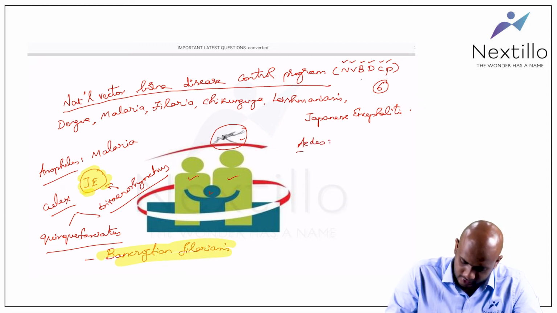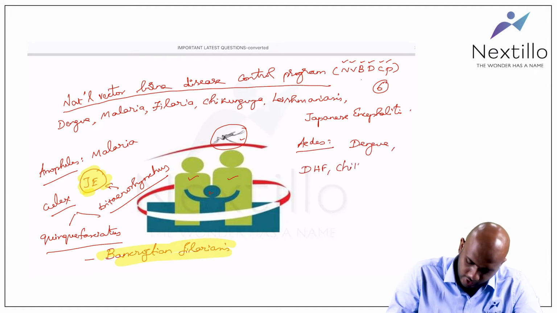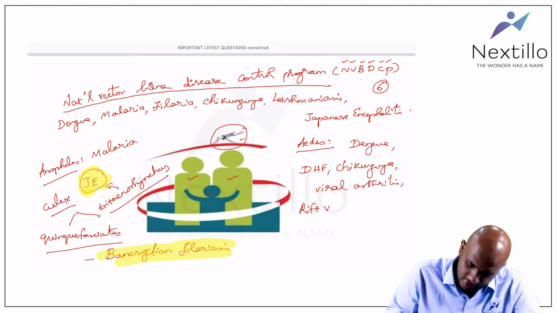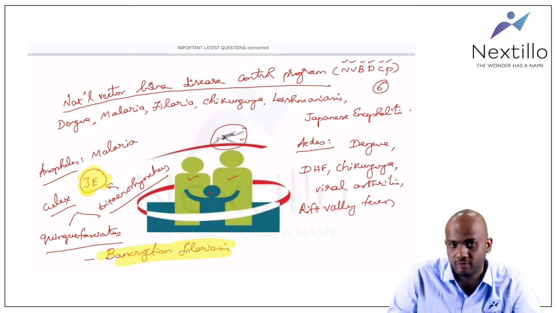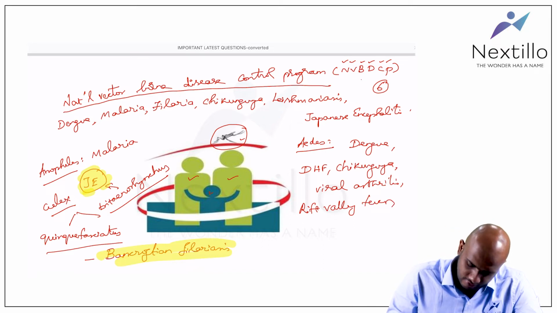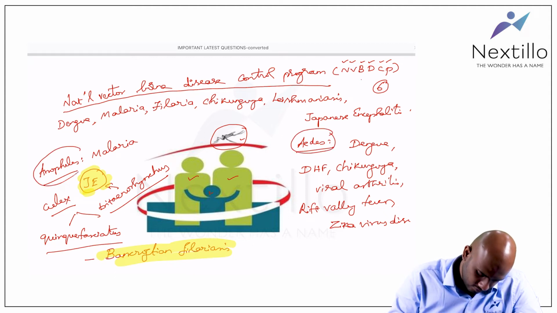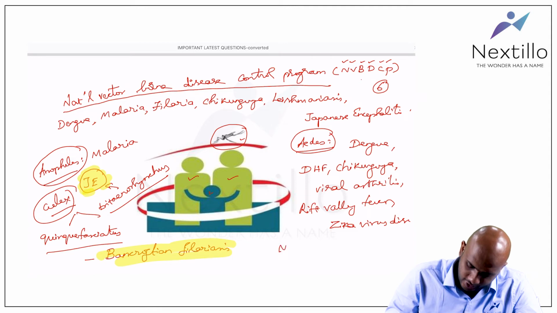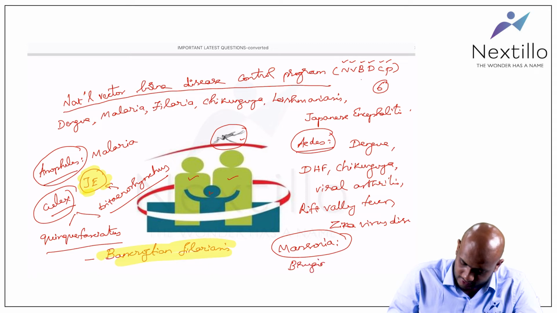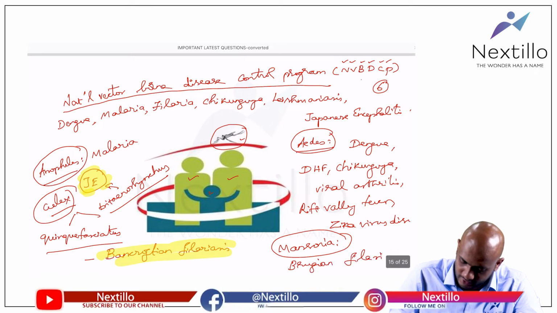Aedes transmits dengue hemorrhagic fever, chikungunya, viral arthritis, Rift Valley fever, and Zika virus disease. One more mosquito: we have finished Anopheles, Culex, Aedes, and now Mansonia. Brugian filariasis is transmitted by Mansonia.